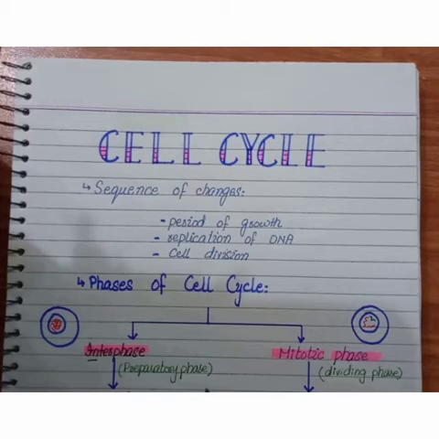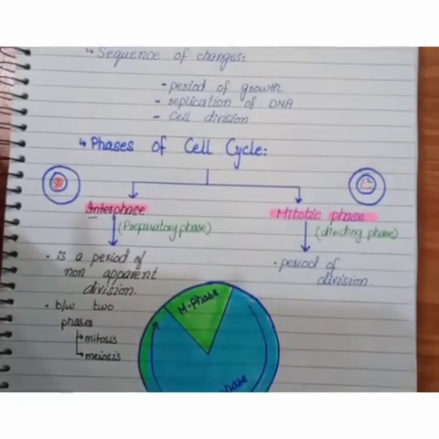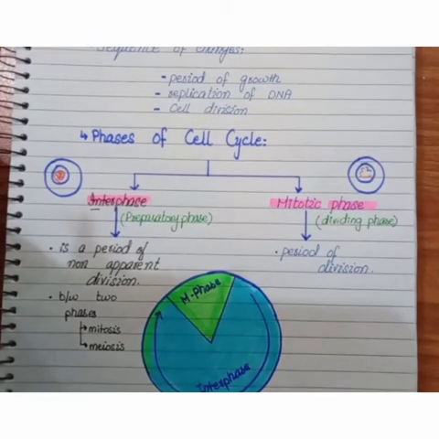Why is it known as the preparatory phase? Because in this phase the cell prepares to divide, and this phase is basically a period of non-apparent cell division. As the name suggests, interphase means a phase between two consecutive divisions or phases. These two phases are mitosis and meiosis. In a future lecture, we will discuss these two phases. Here we have the cell cycle, that is the interphase, and that is the M phase.